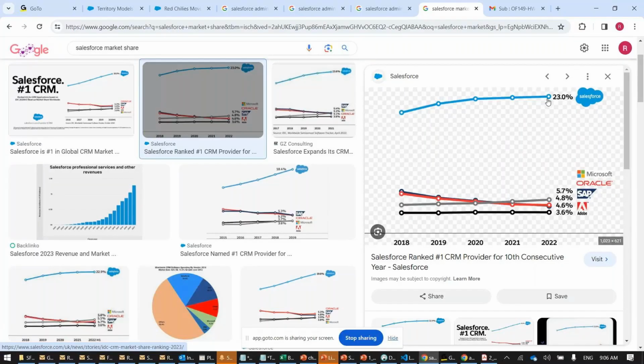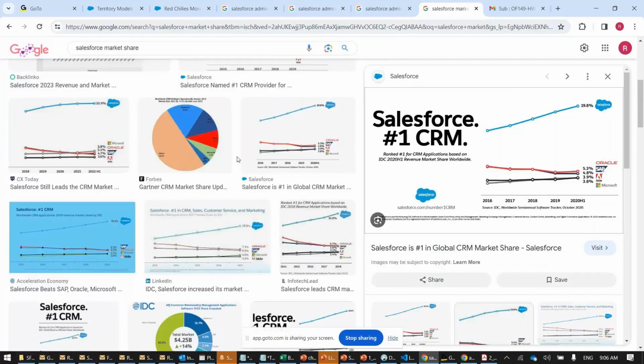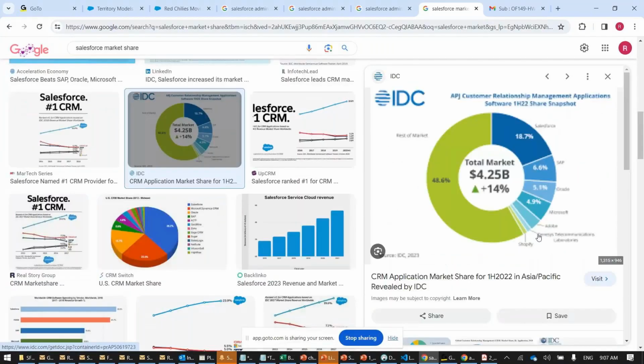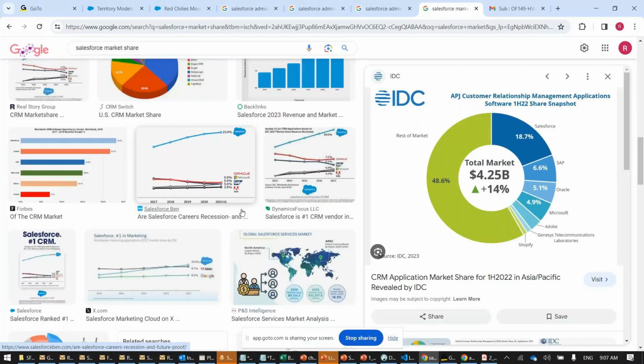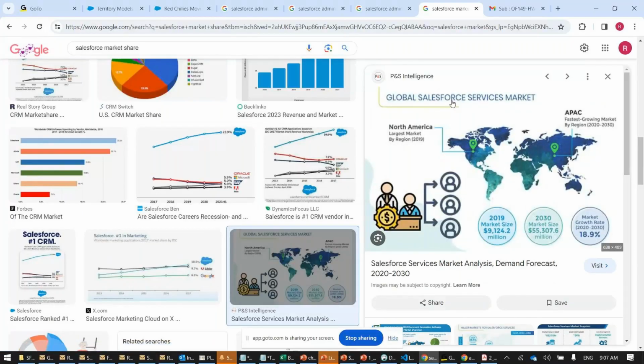It's not me who is saying it, right? It is Google. Go and search. See, 18% market. Out of this total market of so many billions, this much belongs to Salesforce. So you can do your own research. In which other country is Salesforce dominating? Like this, you can do research. Global Salesforce service market. So why should you go for Salesforce? The answers are all available in Google.